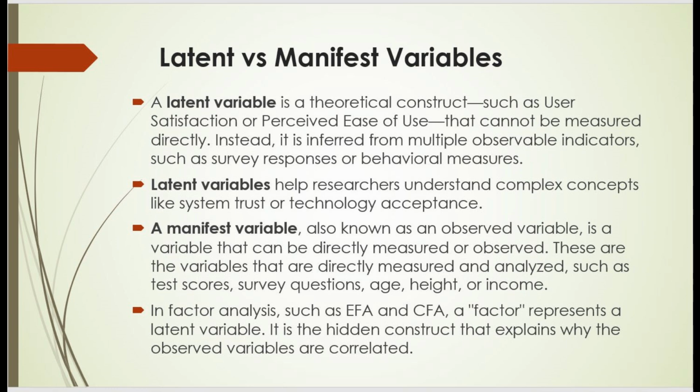A manifest variable, also known as an observed variable, is a variable that can be directly measured or observed. These are the variables that are directly measured and analyzed, such as test scores, survey questions, age, height, or income. In factor analysis, such as EFA and CFA, a factor represents a latent variable. It is the hidden construct that explains why the observed variables are correlated.